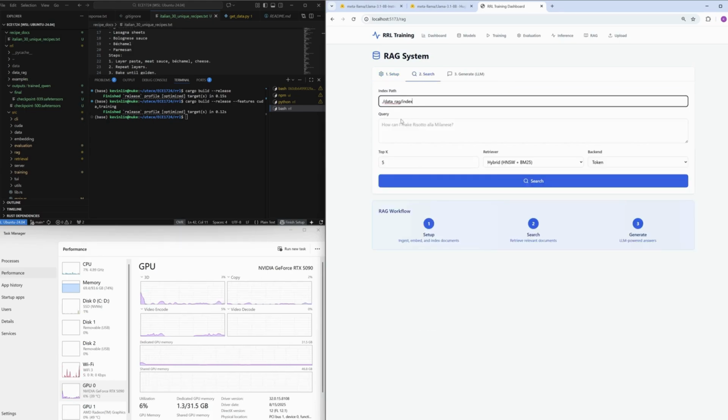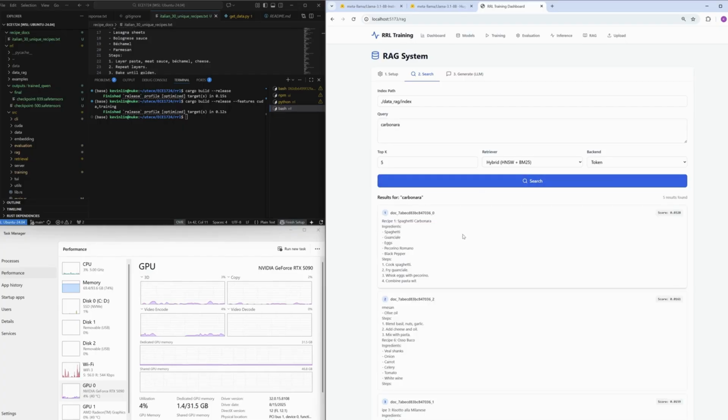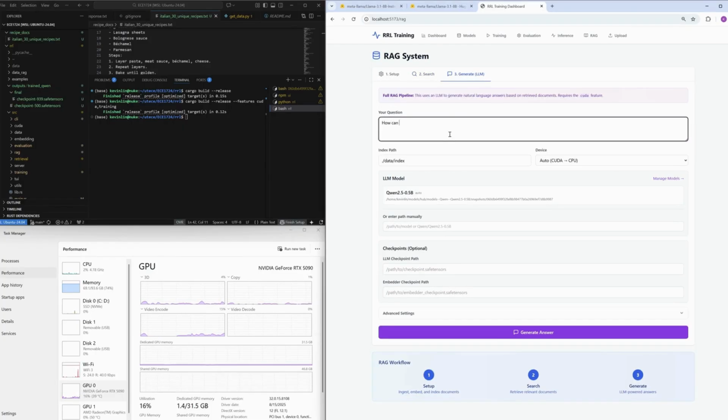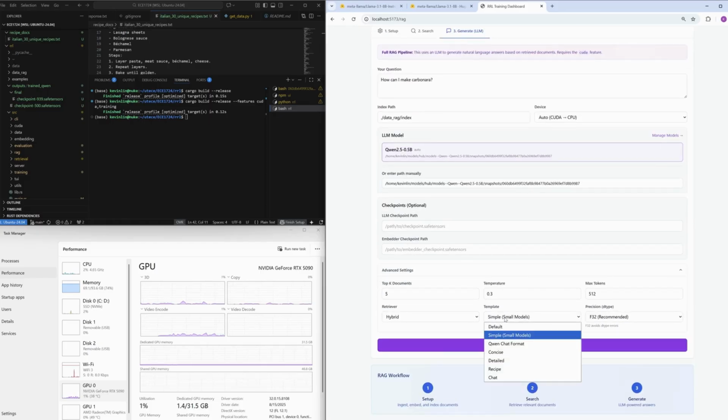Next, we search. When I type a query, RRL computes embeddings, runs vector search, optionally combines dense plus sparse retrieval, and ranks results with scores. So the model isn't guessing, it's looking things up first. Like an open book exam, but the model actually reads the book.